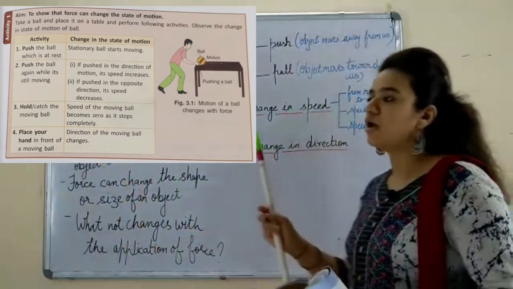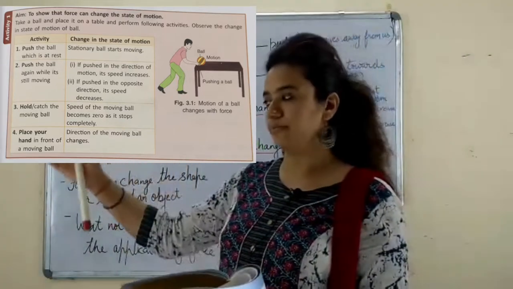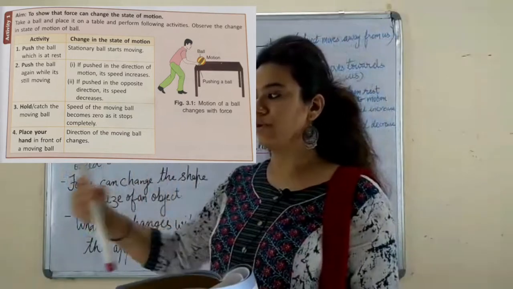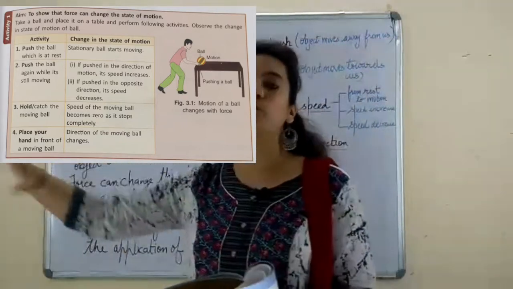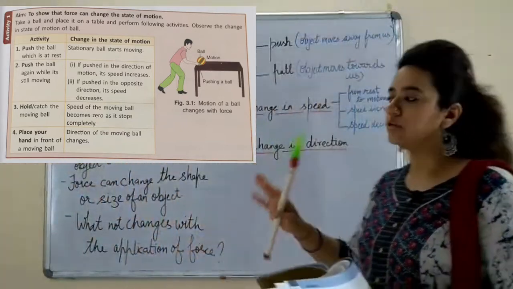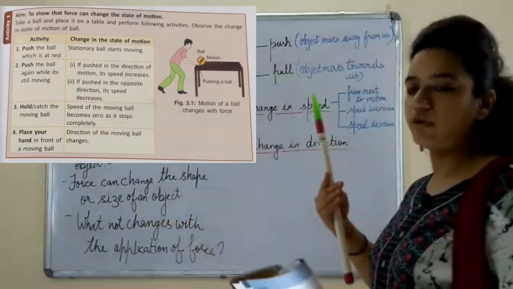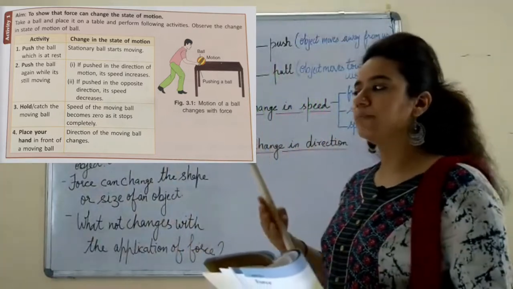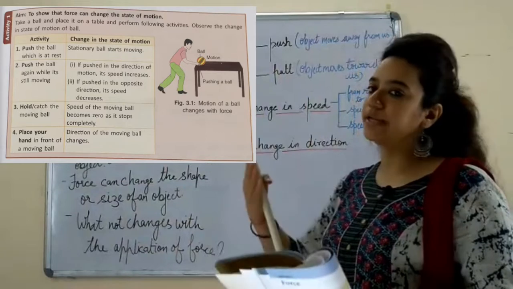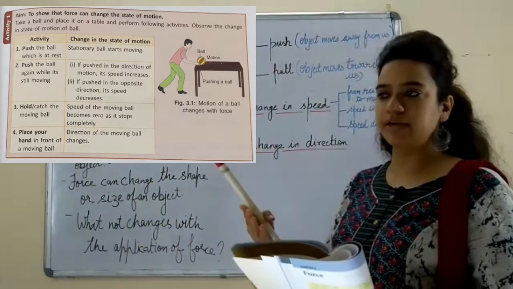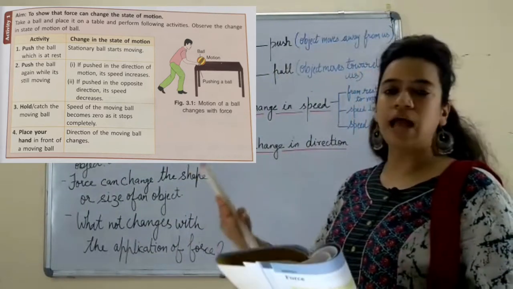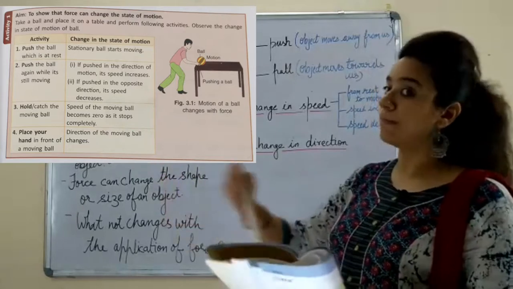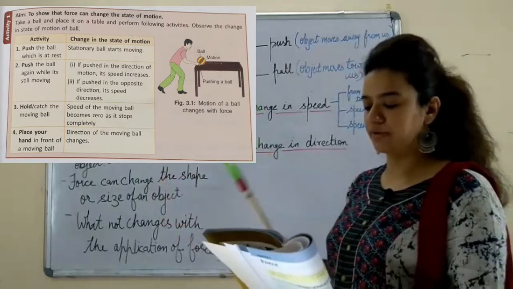Now the ball is moving in this direction and you push from the opposite direction. What will happen? The speed will decrease, because the force is applied from the opposite direction of the motion.